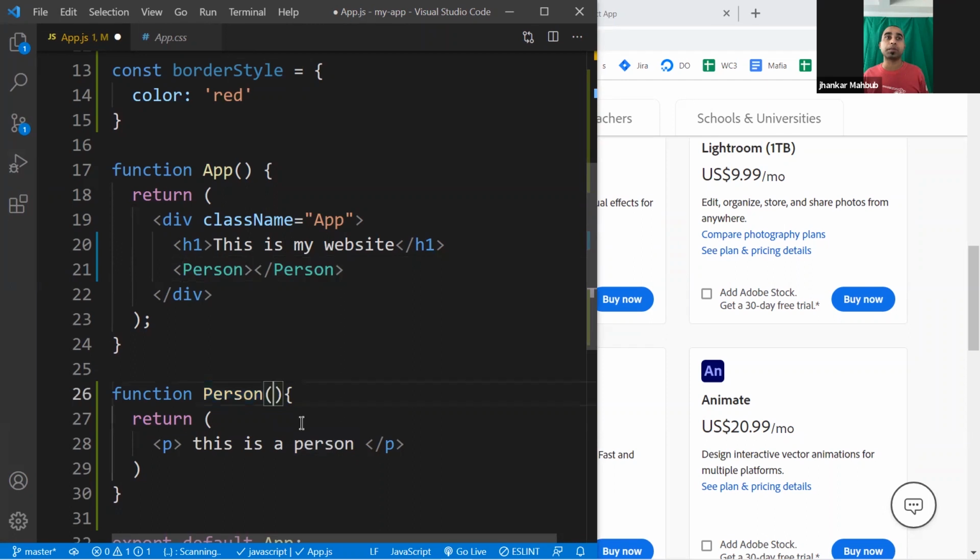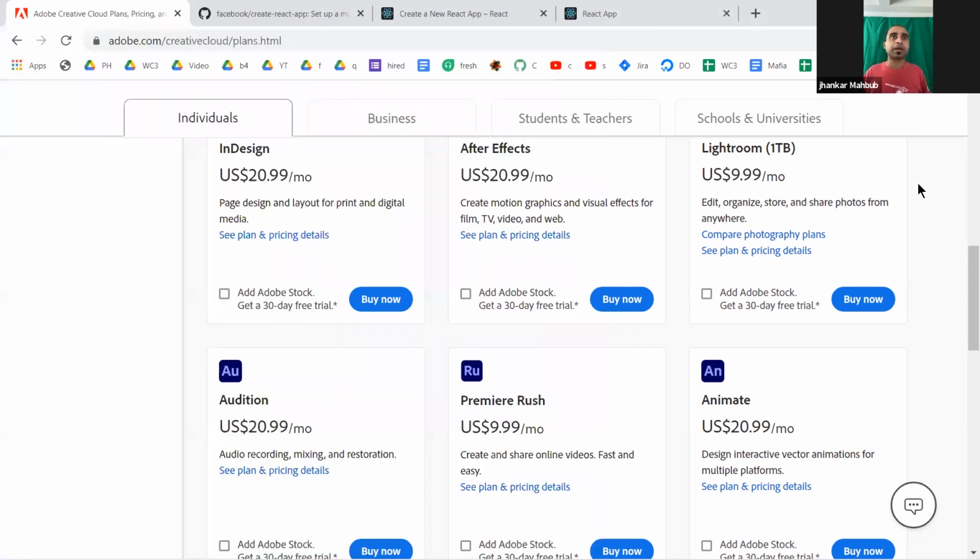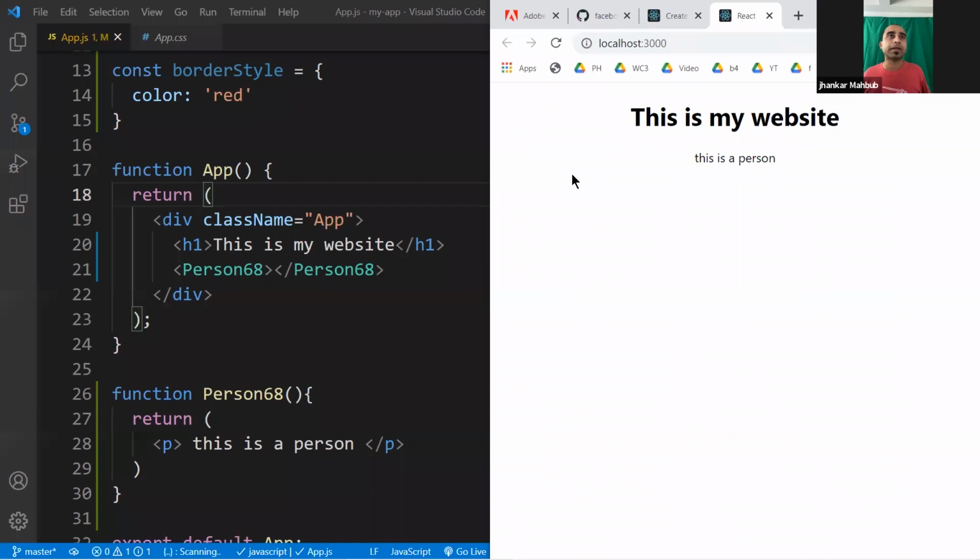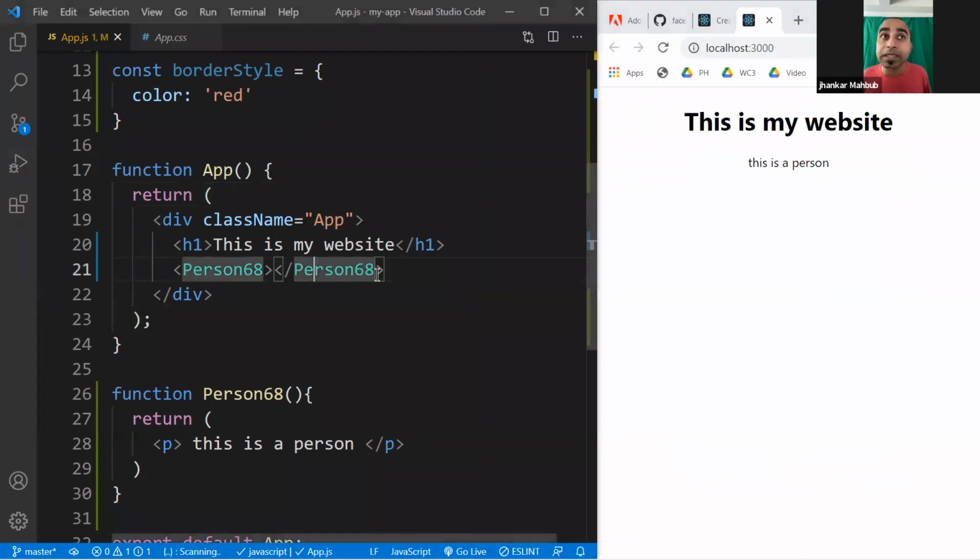So if you don't want person, you can name it, maybe 68, for some reason. You can give it 68, and this is your tag. You save this, you come here, and you see this is a person right here. So you are able to create your own HTML tag.